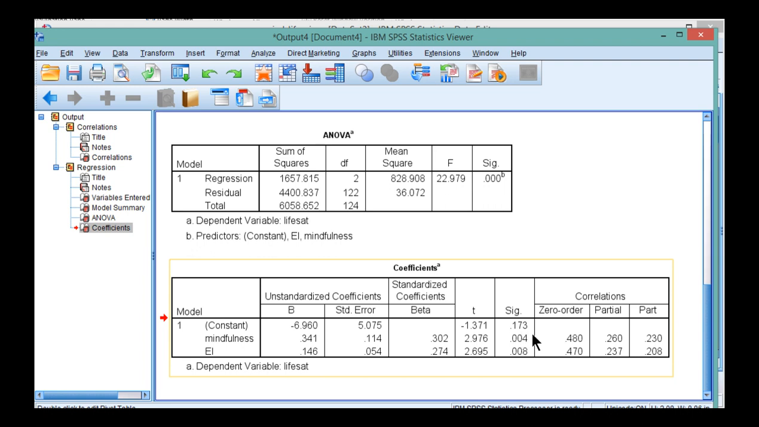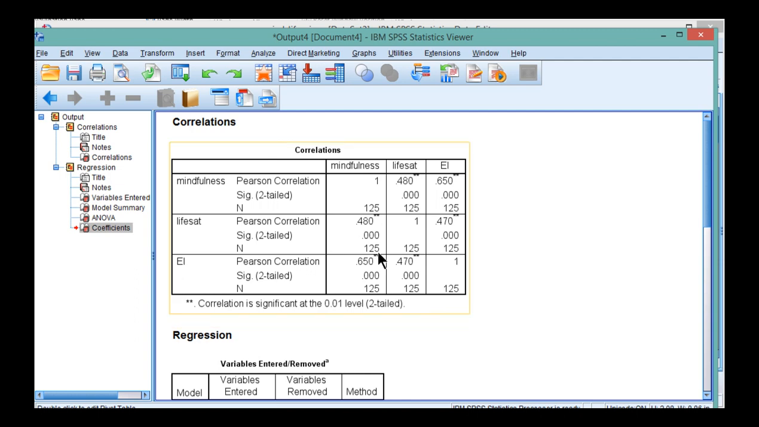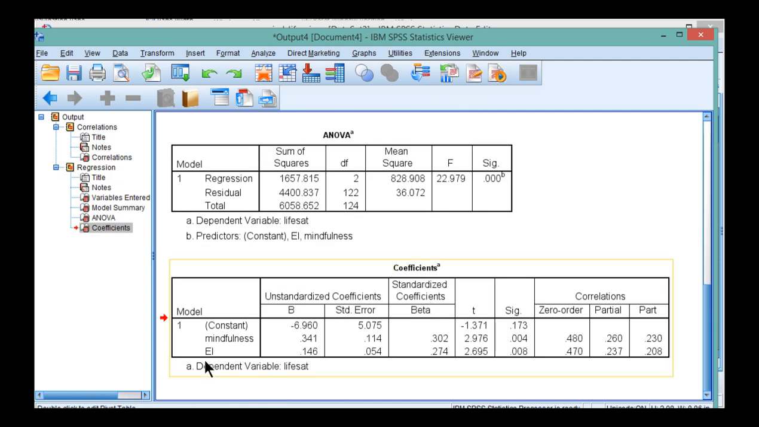significant, 0.004. Recall that the beta weight has a statistical significance p-value, and we use that p-value to evaluate the semi-partial correlation as well. So the hypothesis that emotional intelligence would account for the entire shared variance between mindfulness and life satisfaction was not supported. Mindfulness does have a significant association with life satisfaction independently of the shared variance between emotional intelligence and mindfulness.